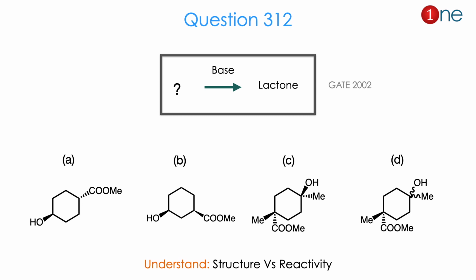If you look at C, you have the same system with a methylated one, but both are trans to each other. If you look at D, the configuration can be any, but you have to look at the possibility of lactone formation. Basically they have given 4 different structures with 4 different positions of functional groups. So from the question of lactonation and possible 4 structures, you might realize the question is really about structure versus reactivity. The answer is A. Let us see how.